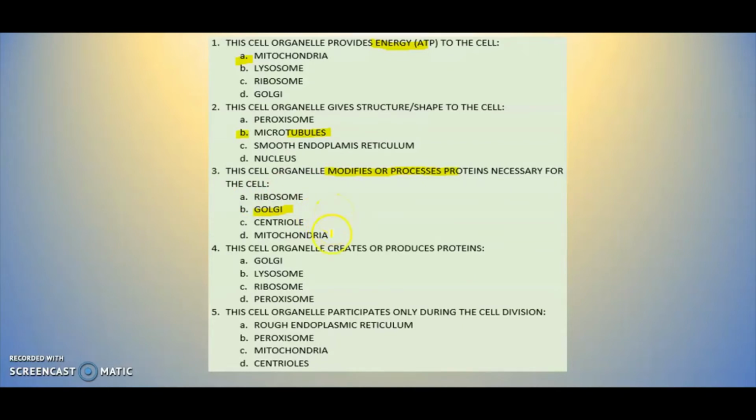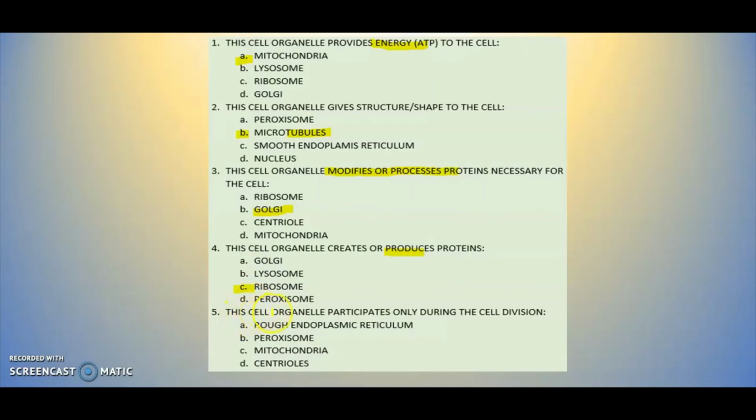So the next one it says in here, this cell organelle creates or produces proteins. Oh, there you go. So it produces proteins, then it has to be letter C, the ribosome. It cannot be the Golgi because the Golgi modifies the proteins. It cannot be the lysosome because we said lysosome is the garbage can. It cannot be peroxisome because that's the garbage can for toxic waste.